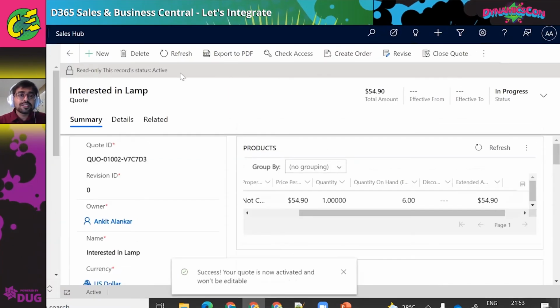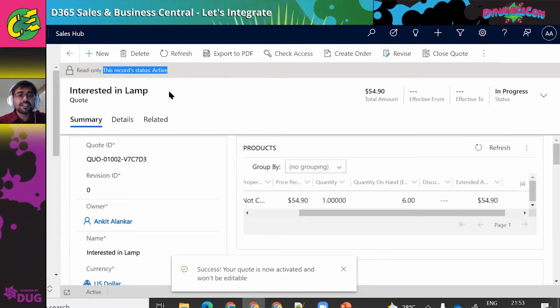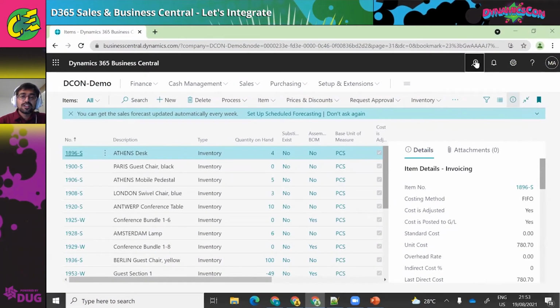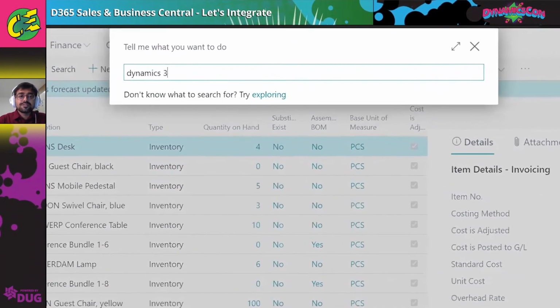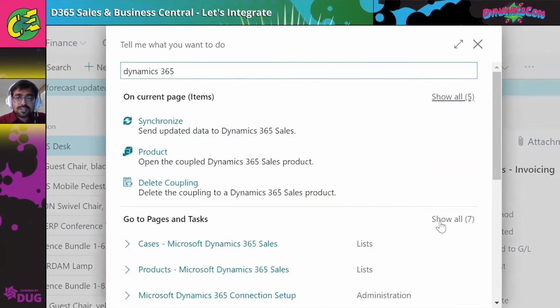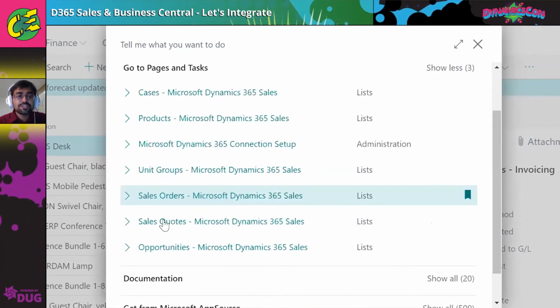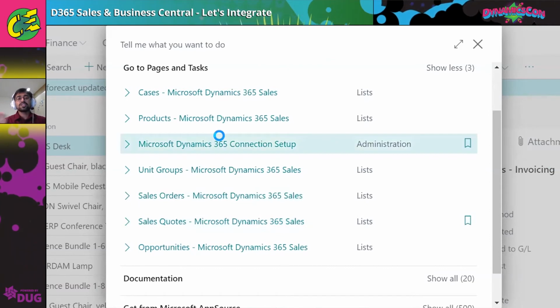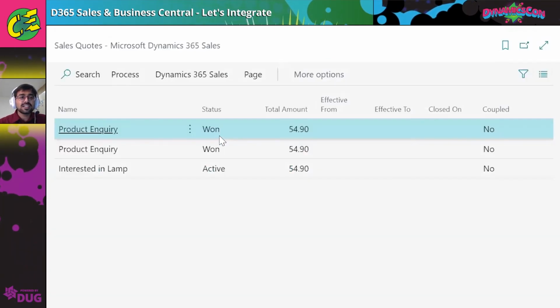So at this moment, you can see this is active, since I have enabled Business Central as well. If I search Dynamics 365, here you can search for orders. Let me quickly see whether we have the quotation. If you see the sales quotation, that quotation should be shown here. This is the staging that I'm inquiring.